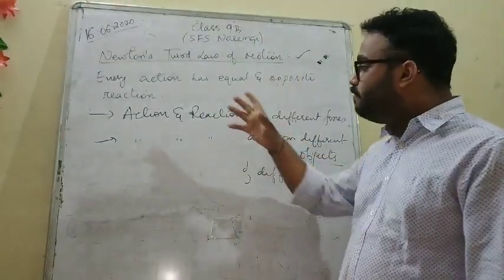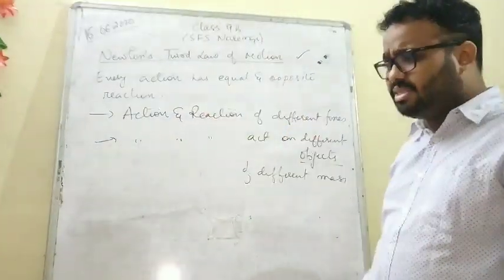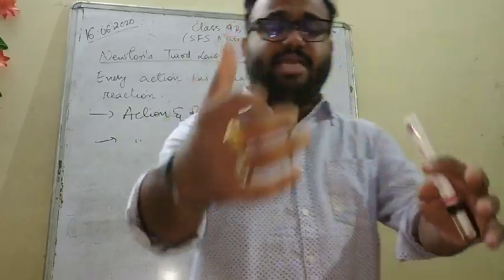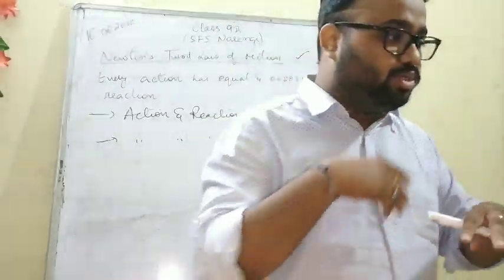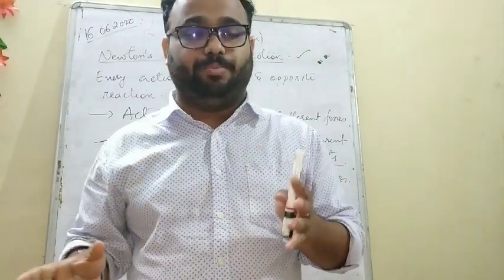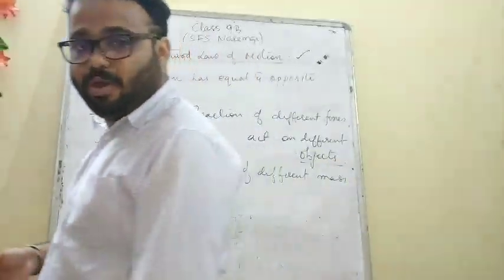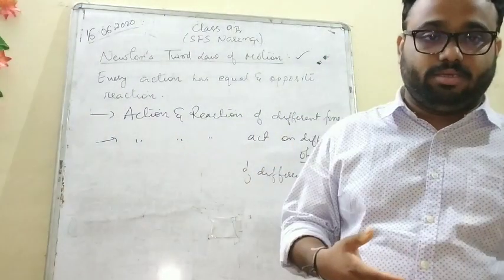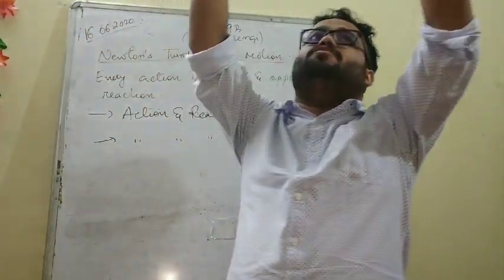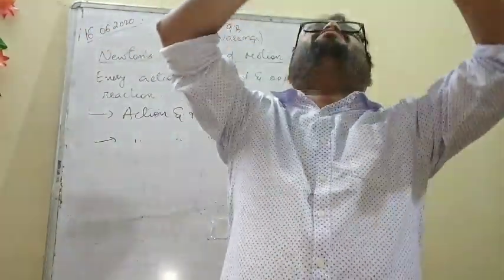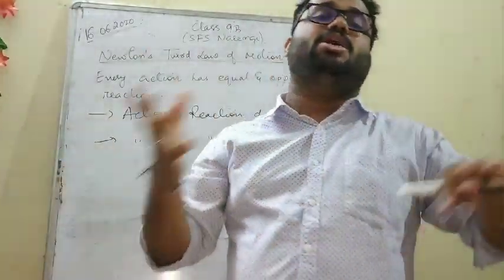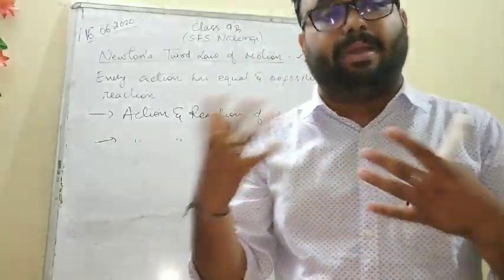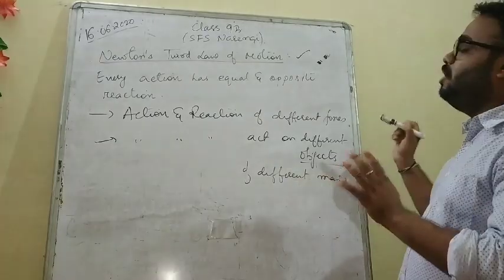These are some of the properties of Newton's third law of motion. Whenever you apply some action, the reaction comes back to you. Whenever you apply some force, it again comes back to you. Suppose I walk, so I am exerting a force on the ground. The ground is also exerting a force on me. Suppose some object is exerting a force on me as I am falling from somewhere, I am also exerting a force on the object. So forces act on different objects or different masses, and as a result, action and reaction can be of different magnitude. So this is Newton's third law of motion.